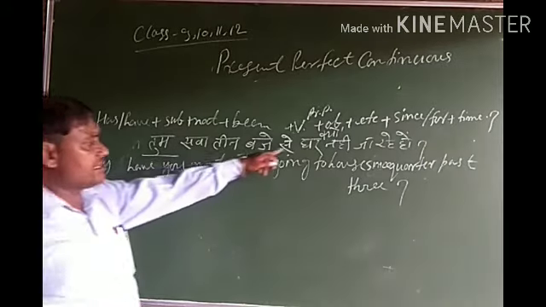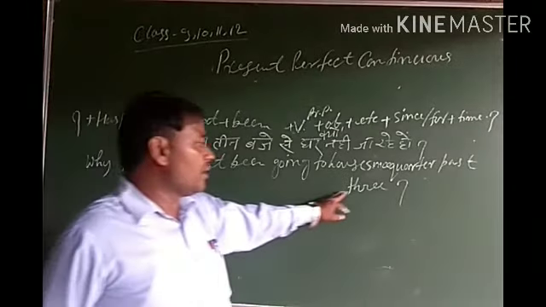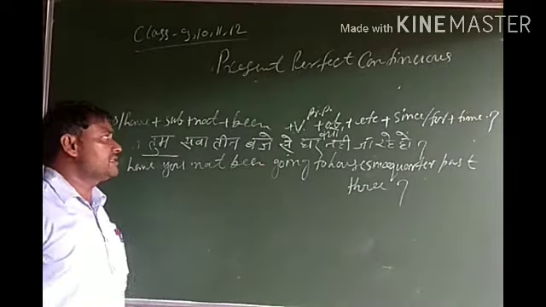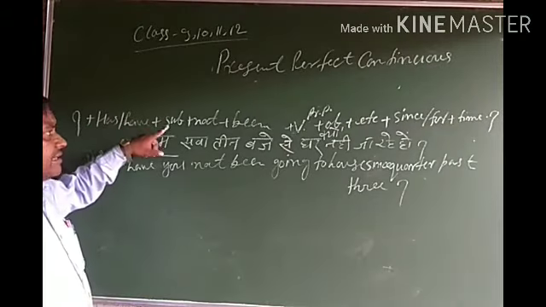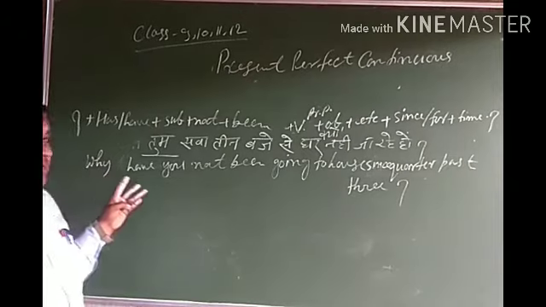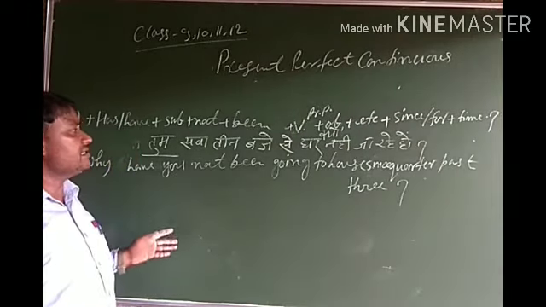Why have you not been going to house since 3:15? So in this way, present tense is over: present indefinite, present continuous, present perfect, and present perfect continuous tense.